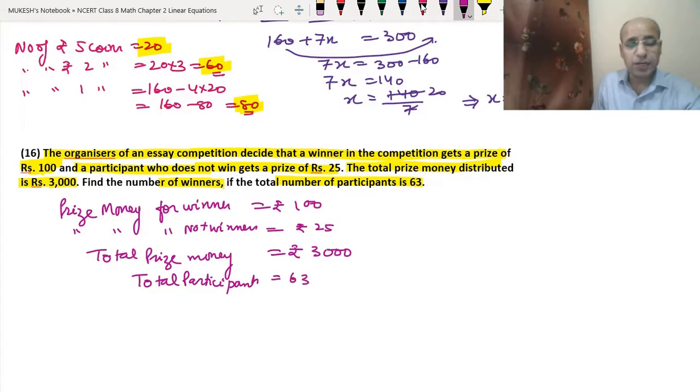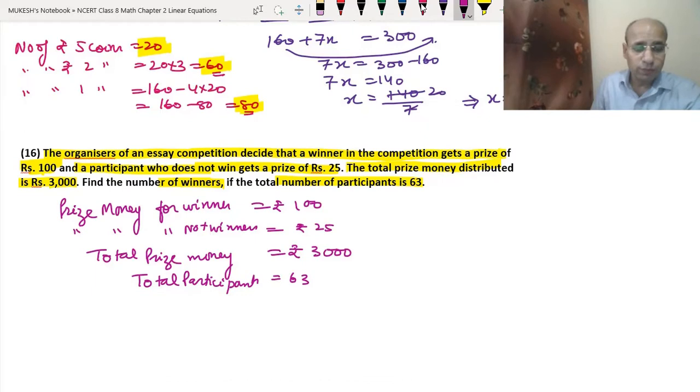63. It is better to write whatever is given, so you get a clear idea of the question. Otherwise, if you don't write whatever is given, it doesn't give you a clear idea, and that's why most students get the answers wrong. So it is better to write whatever is given. Now we have to find the number of winners.